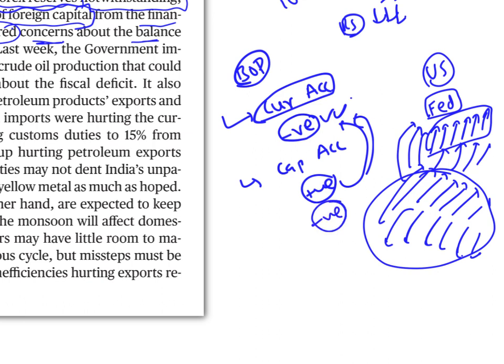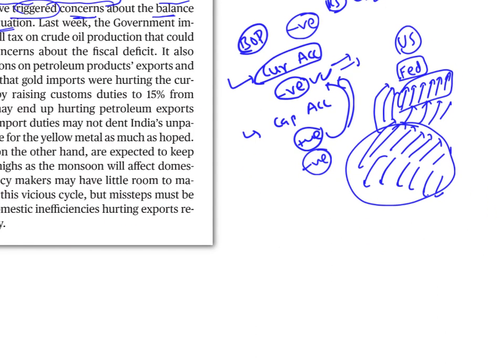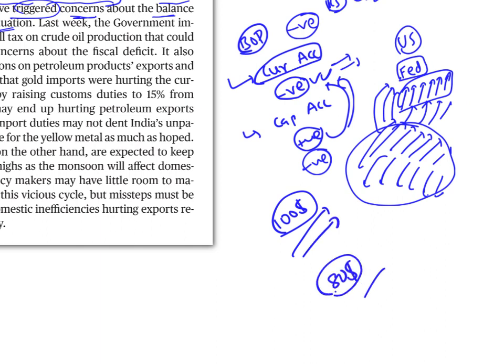So current account is already negative. Even in capital account, we are seeing pressure. When you see this, the balance of payment will be quite negative, which means more money is going out of the country than coming into the country. Clear? Is this clear to all of you? Pay full attention here. Let's assume $100 is moving out of the country and $80 is moving into the country. So we are getting $80, but $100 is going out, which means there is a deficit of $20.